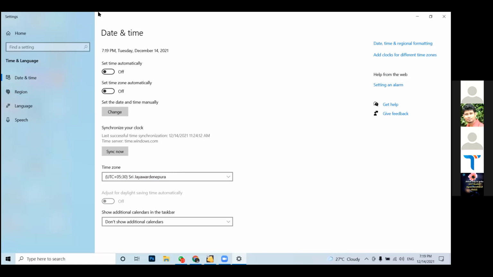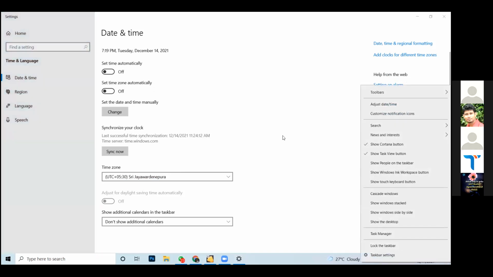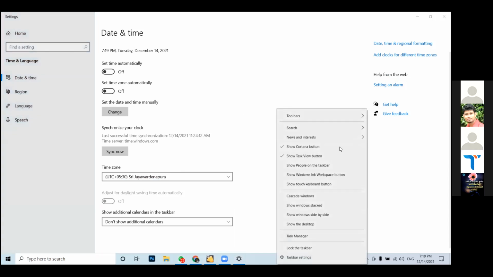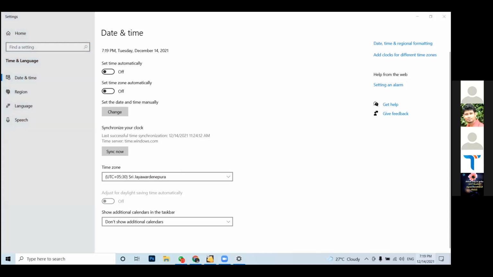Sir, when I right click on the taskbar, I can't see the date and time. I didn't ask you to click on the taskbar. I asked you to click on the date and time in the corner. Listen carefully, these are listening skills. Right click on top of the date and time, then only you will get Adjust date and time. Don't right click on the taskbar. The taskbar will not give you that option.